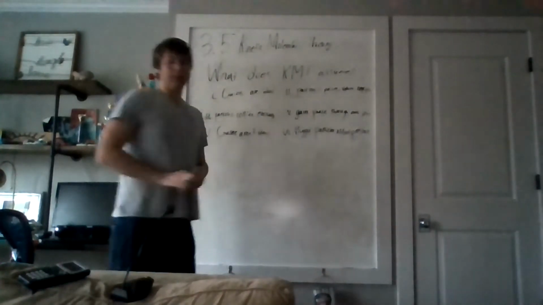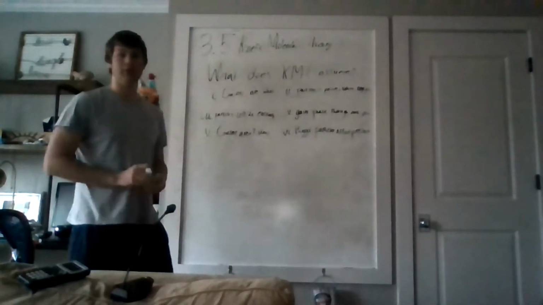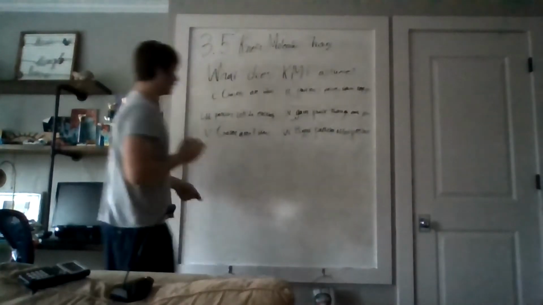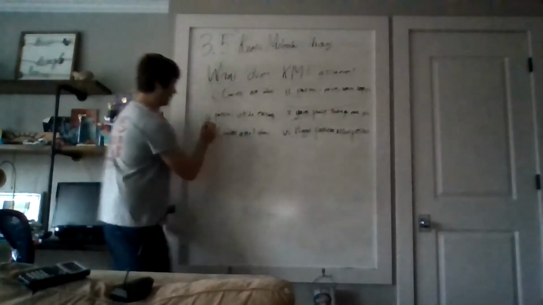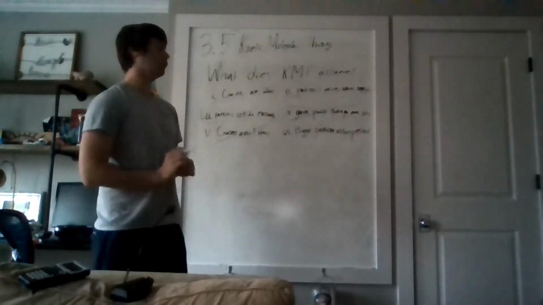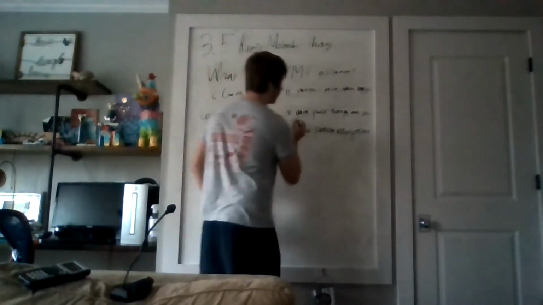Gases phase through each other. This is not true because it contradicts particles collide elastically, and plus it doesn't make sense for stuff to just phase through each other. So 4 is not right. Gases aren't ideal. Remember, we said that they are ideal so that we are able to predict them. Bigger particles affect pressure. Again, this contradicts particles equals points. Being bigger doesn't affect the pressure as much with kinetic molecular theory, when we're assuming that the gases are ideal. So that's also wrong.